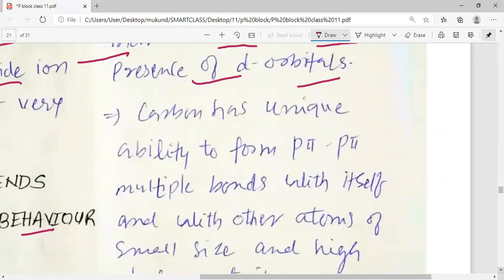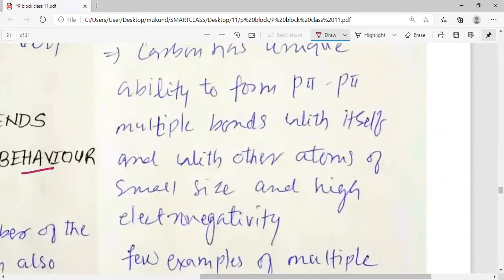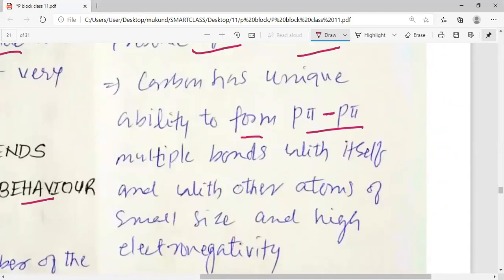Carbon has a unique ability to form pπ-pπ multiple bonds with itself and with other atoms of small size and high electronegativity. Now please understand, my dear students, that a pπ-pπ bond, which is a multiple bond, is formed by sideways overlap.